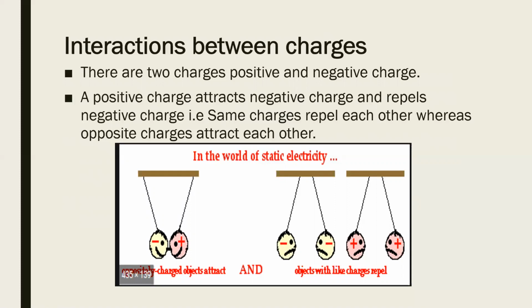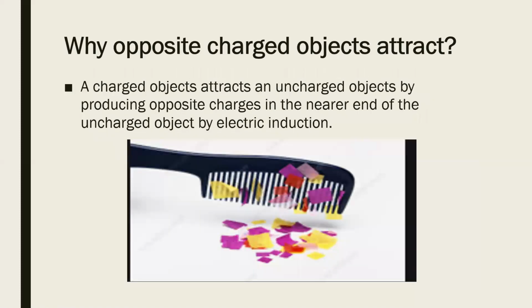So we can say that opposite charges always attract each other, whereas same charges will always repel each other. Now why do oppositely charged objects attract each other and not same charged objects? Whenever we take any charged object near an uncharged object, what happens at that time? The oppositely charged charge is produced at the end of the uncharged object.